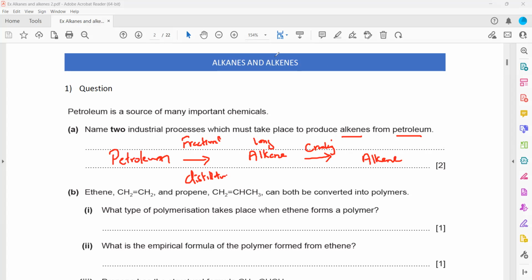So for the answer here, the points you have to mention: one, fractional distillation is having a mark, another one, cracking is having a mark. So first, fractional distillation of a crude oil will produce different fractions of alkane, and these long chain fractions or heavy fractions are cracked to produce an alkene.